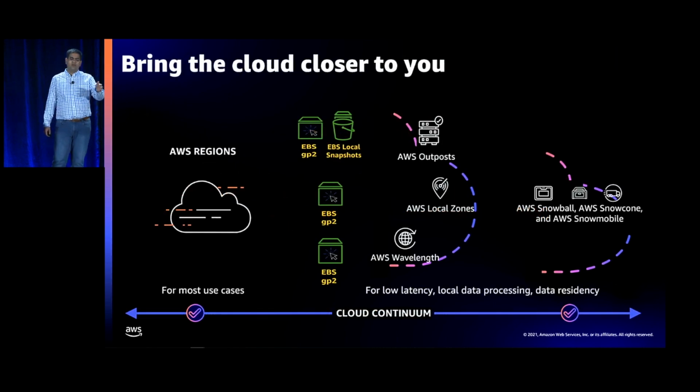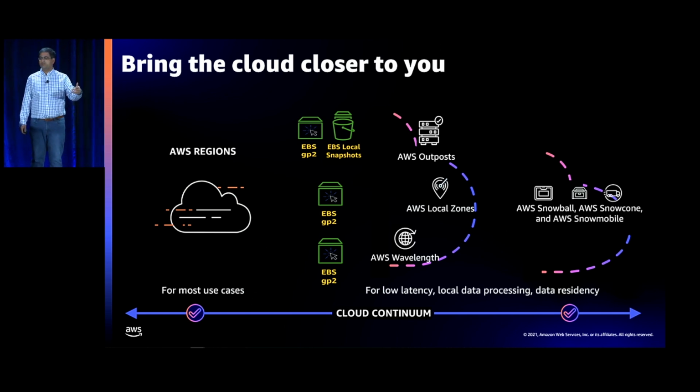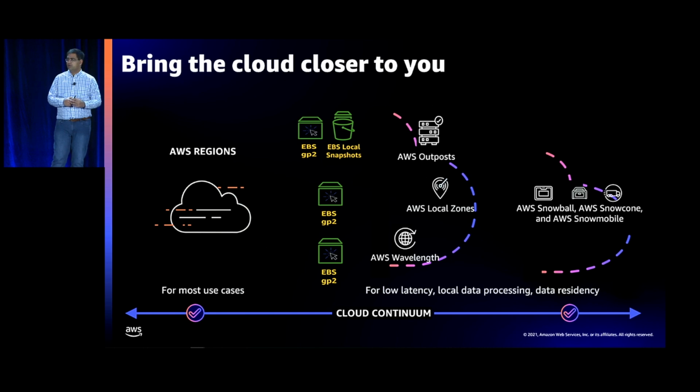So that continuum we looked at before of regions, followed by Outposts, local zones, wavelength, and then the rugged edge, we've now extended the framework of EBS in terms of GP2 and local snapshots also to an Outpost. So again, bringing that capability to you, this is a space we continue to learn more from and are super eager to understand how you want to use it and where you want to take it. And so again, would love to hear your input on what we need to do there.